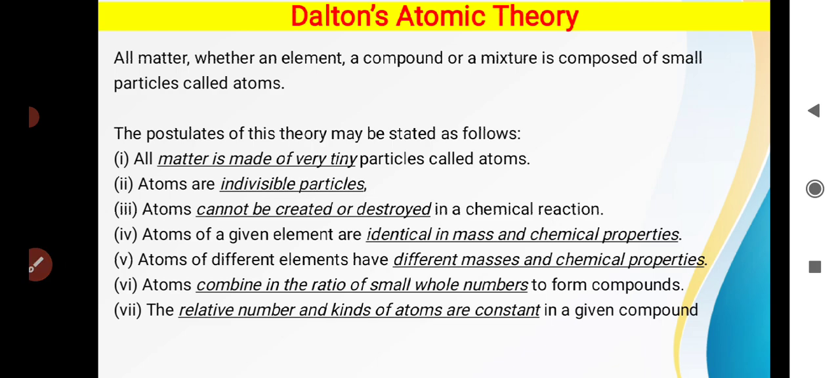So we have seen that all matter is made up of tiny particles called atoms. Atoms are indivisible particles. Atoms can neither be created nor destroyed in a chemical reaction. In an element, all the atoms are identical and their chemical properties are identical. Atoms of different elements have different masses. When you combine different atoms with each other, they combine in a ratio of whole numbers, and the relative number and kind of atoms in a compound are always fixed. So this is what Dalton has postulated.